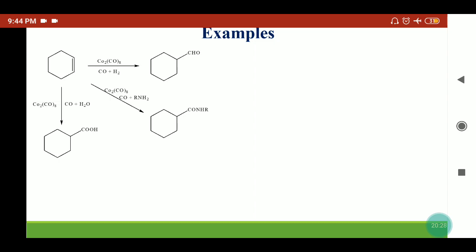First the alkyl tetracarbonyl cobalt complex will form, then the acyl tetracarbonyl cobalt complex will form. After that, hydrogen will add on and the oxidative addition step will take place. Once the oxidative addition step has taken place, then after that reductive elimination will take place. From there HCo(CO)3 will release and we will get our product.